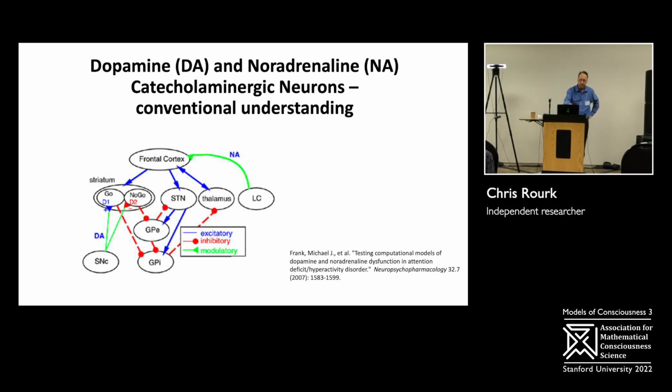I would just note the frontal cortex connects directly to the striatum, and it also connects to the LC. The SNC is viewed as being external to it. The SNC and LC are viewed as modulatory signal makers. They don't provide excitatory and inhibitory signals, but modulatory signals, at least in this diagram.